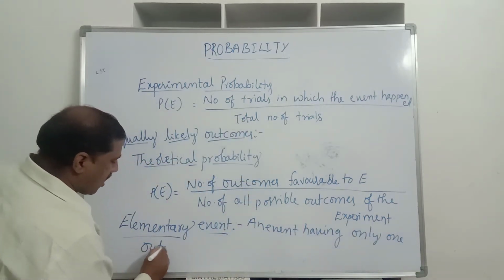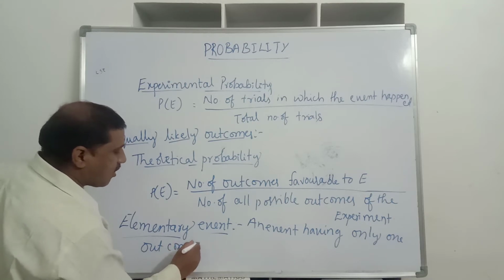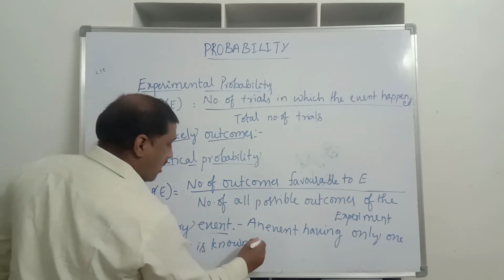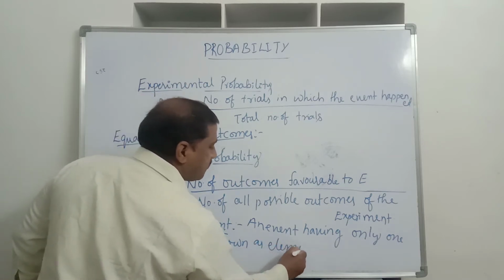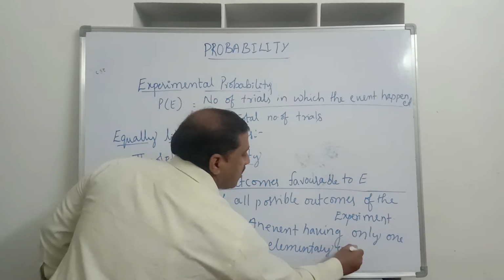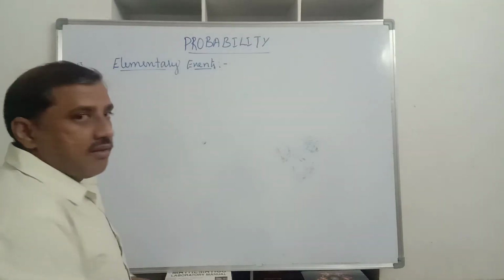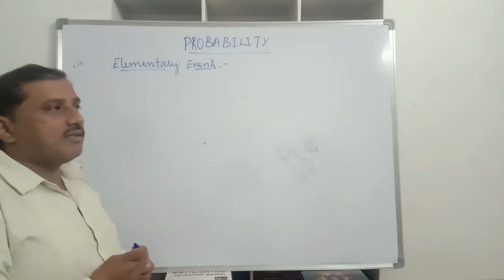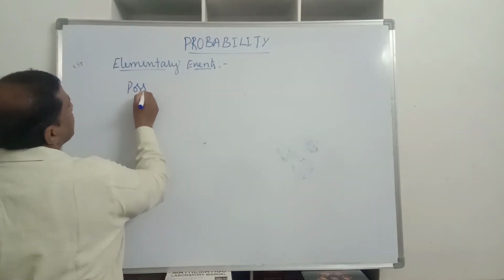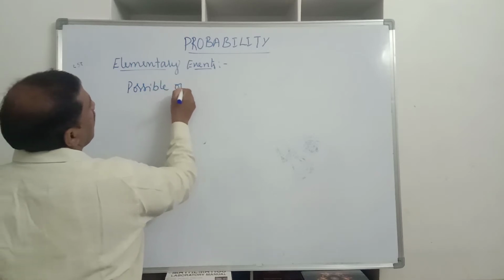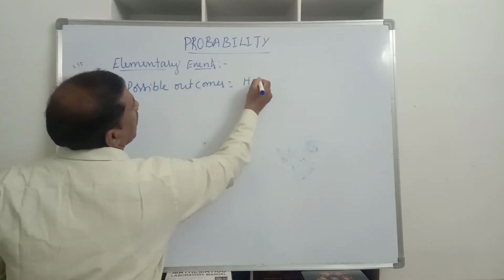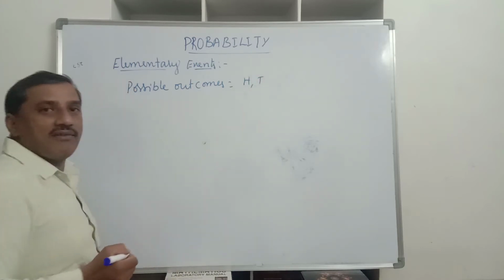One outcome is known as an elementary outcome, or elementary event. Now, when we toss a coin, what are the possible outcomes? When a coin is tossed, we get either a head or a tail.